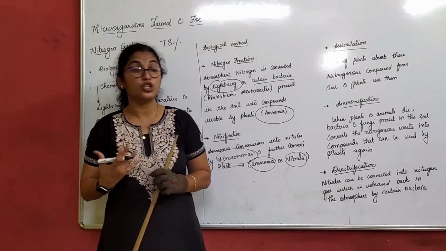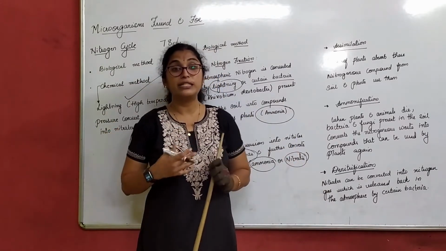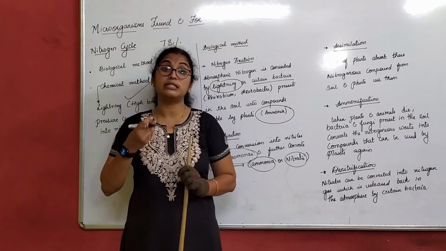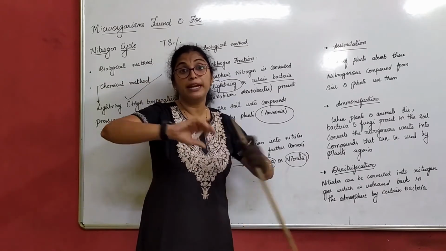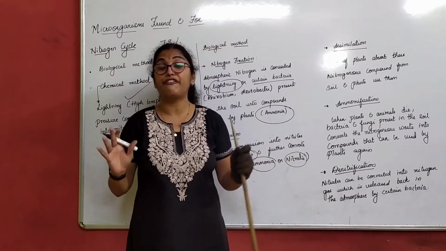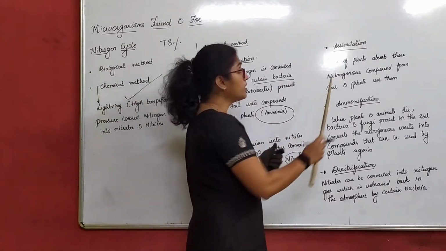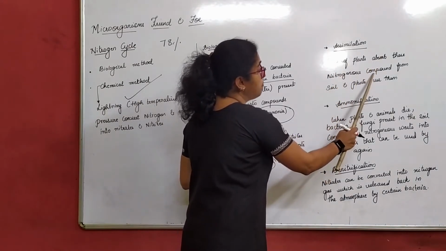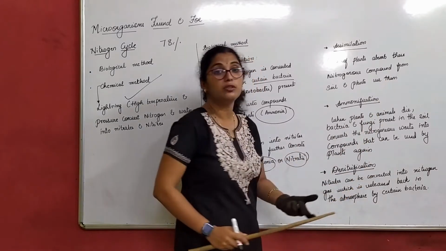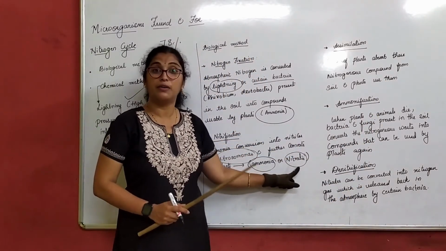What does assimilation mean? Assimilation is to spread out. We say the food we eat, the food that is digested, is assimilated in our body. That means it is spread to various parts of our body for the different activities we do. Assimilate, the word means distribution. Roots of the plants absorb these nitrogenous compounds from soil and use them. Of course, they have ammonia now, they have nitrates now, right?